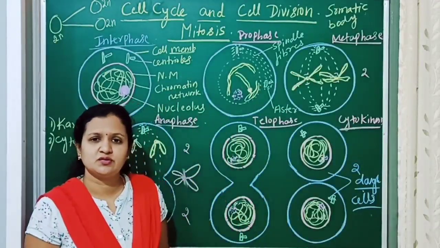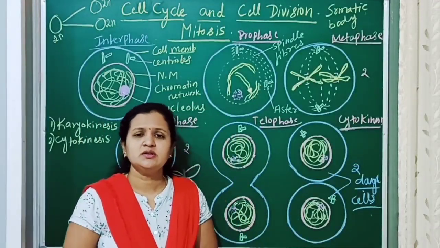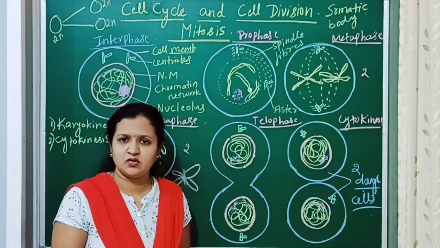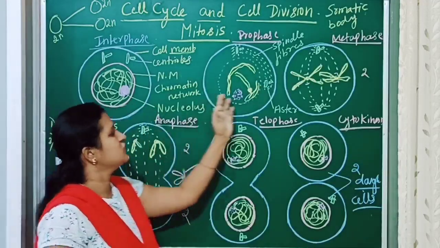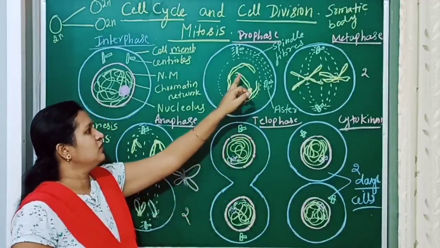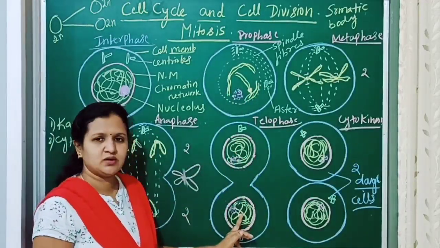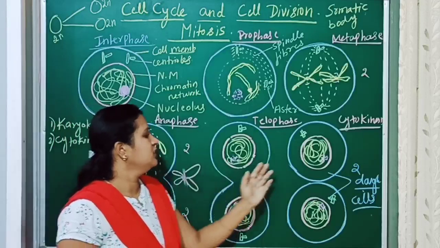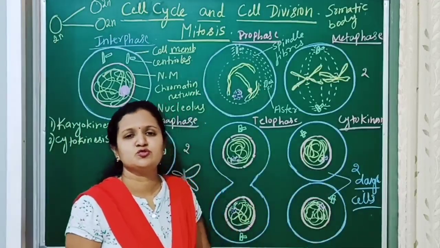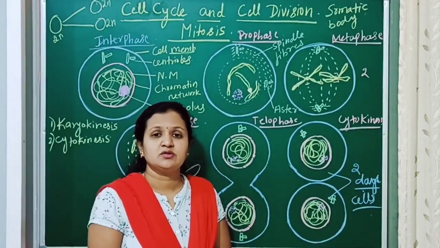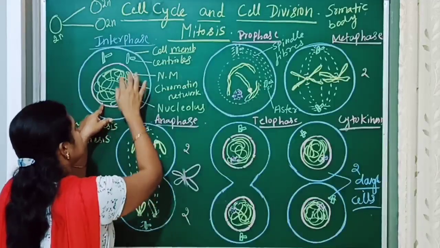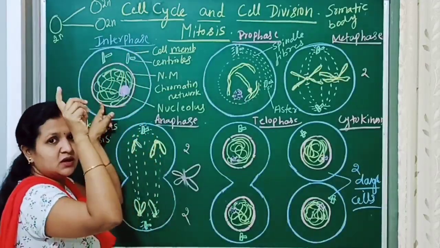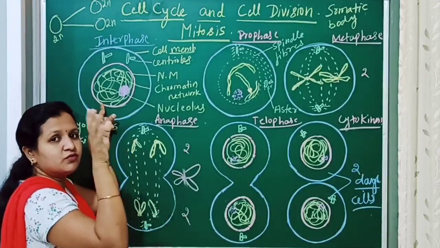Cytokinesis, that is division of the cytoplasm. So in this way, mitosis has karyokinesis and cytokinesis. Karyokinesis is division of the nucleus, so one nucleus divides into two daughter nuclei, and then the cytoplasm divides and forms two daughter cells. This process occurs after the interphase, that is after the G1, S, G2 phases.